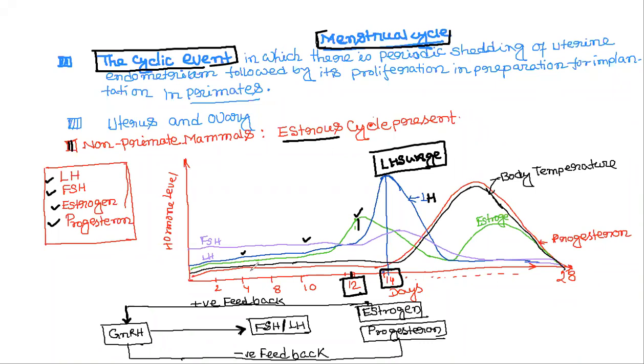Now we can see the graph of progesterone. For the first few days, up to day 14, the progesterone concentration remains low, and after ovulation the progesterone concentration increases, because progesterone helps in the maintenance of pregnancy. Progesterone is known as the pregnancy maintenance hormone.